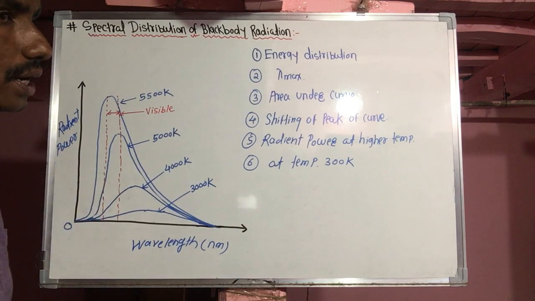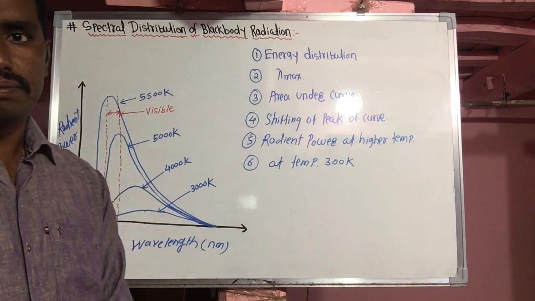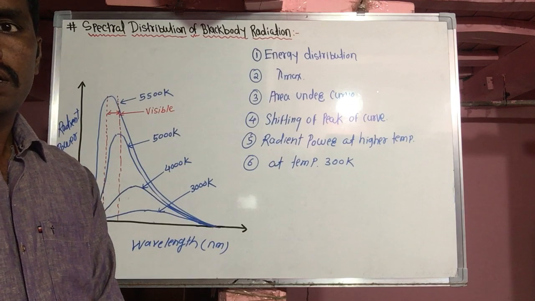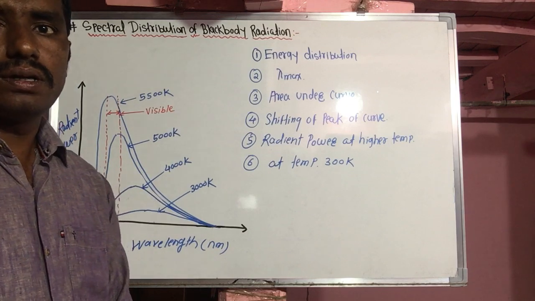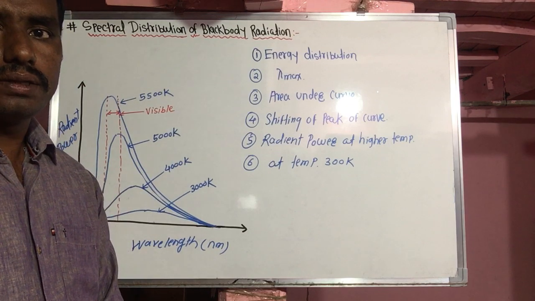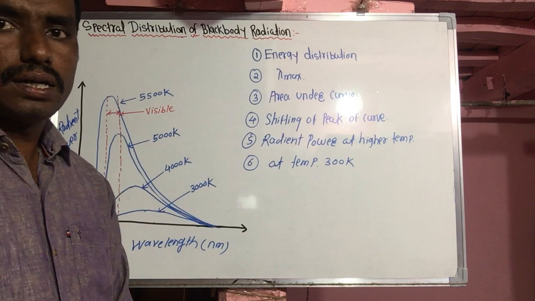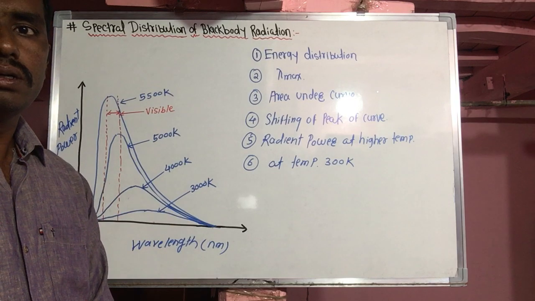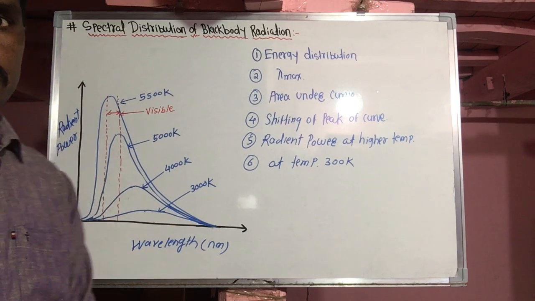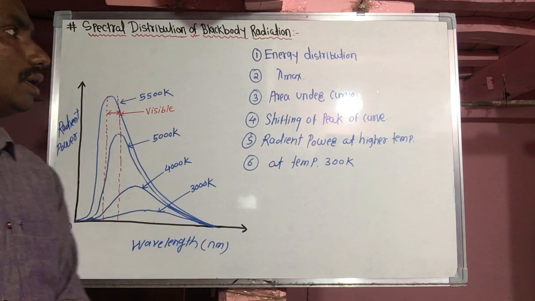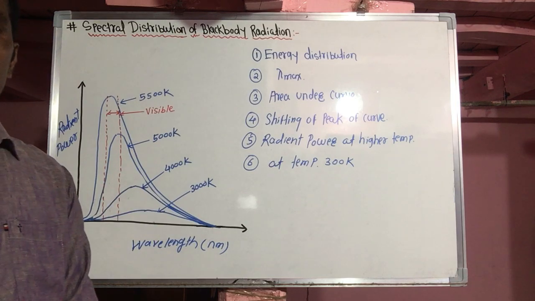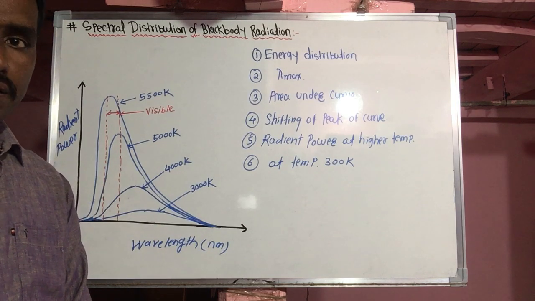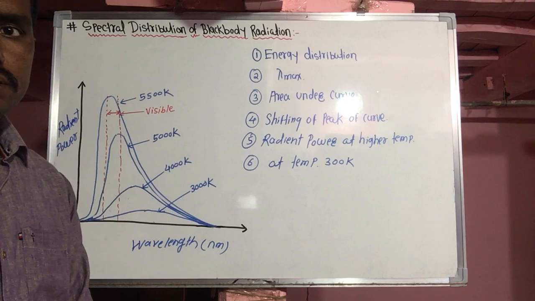According to scientists Lummer and Pringsheim, they discuss the relation between radiant power emitted, or radiant energy emitted per area per time, with wavelength. For that we take one source of radiation, which is a cavity radiator.